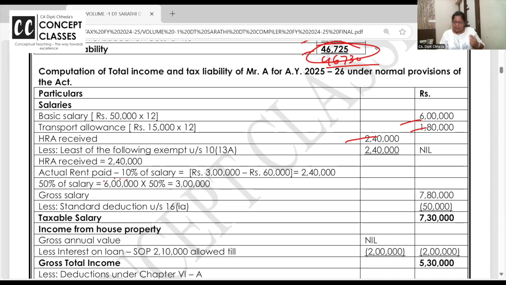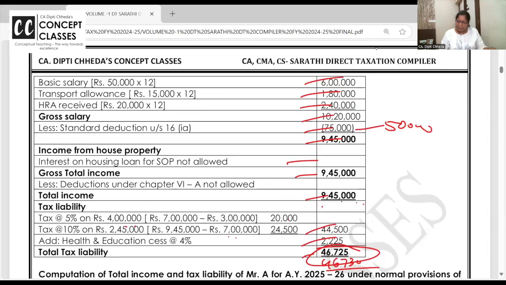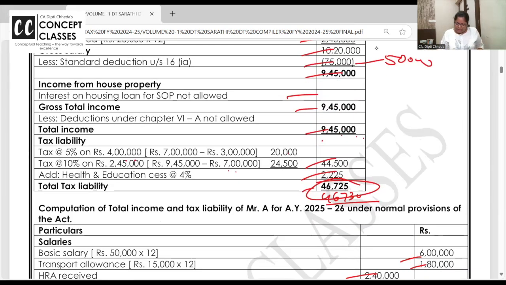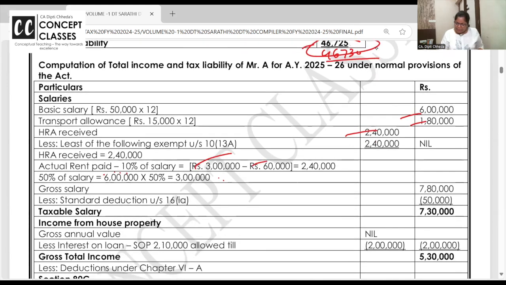Okay. So rent paid. How much is rent paid? They already said 25,000 into 12, 3 lakh. Rent paid minus 10% of the salary. 50% of the salary because he is in Delhi, and actual HRA. Least is exempt. So pura hi HRA exempt. You got gross salary. From the gross salary, the standard deduction is 50,000.